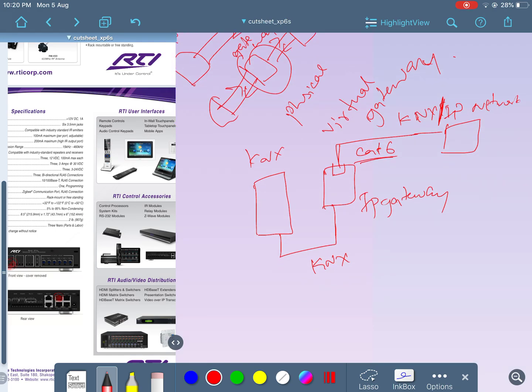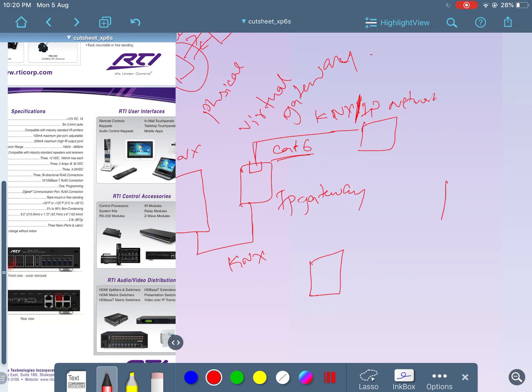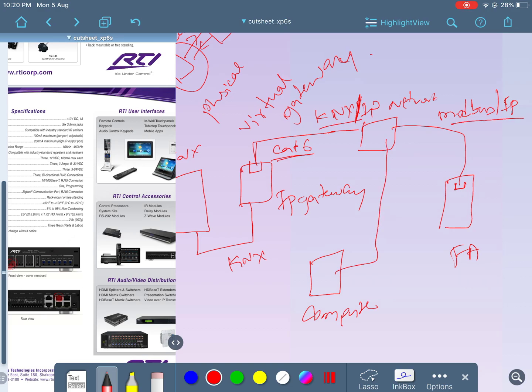Now we have a computer. Let's say I have some Modbus. Let's say I have a fire alarm system giving data on Modbus or IP. Again, this comes to the network. This is a computer. The computer is connected to IP. Now this speaks KNX or IP, and this speaks Modbus or IP.